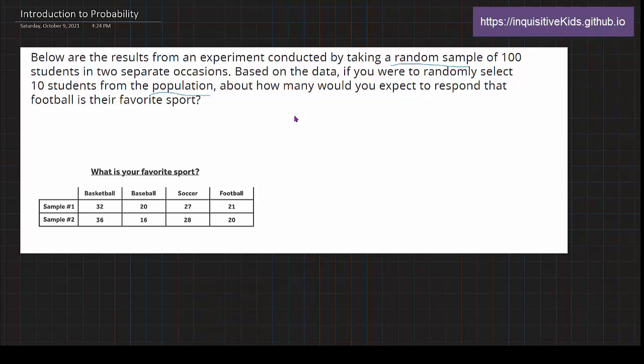So it's the same thing over here. It's a sample of the actual population. And of course, the population over here is the actual everybody. Okay, so yeah. First, we have to look at